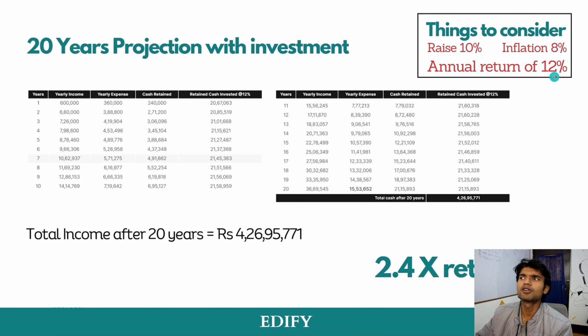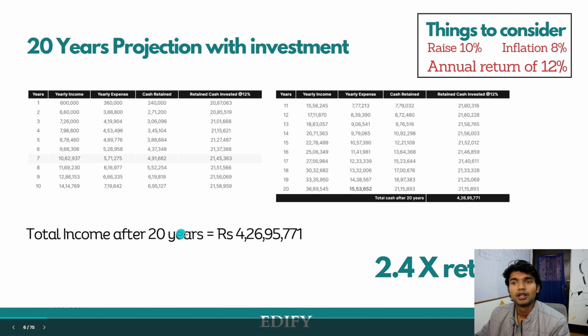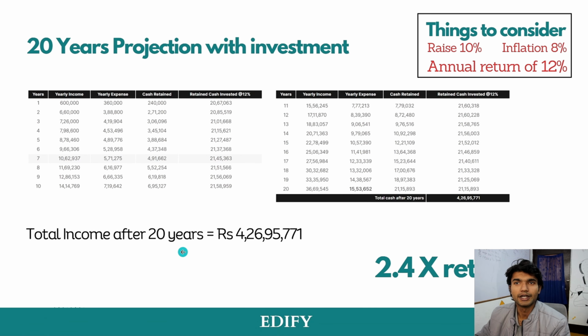And this annual return of 12% can be generated from SIPs, through buying of stocks, through investment in FDs, or any other instruments which he or she feels like. Okay. And what's the special part about this 4 crore 26 lakhs 95,000? Not just that it is 2.4 times more than the savings, but this is also compounding. So after one more year, the investment value can increase.